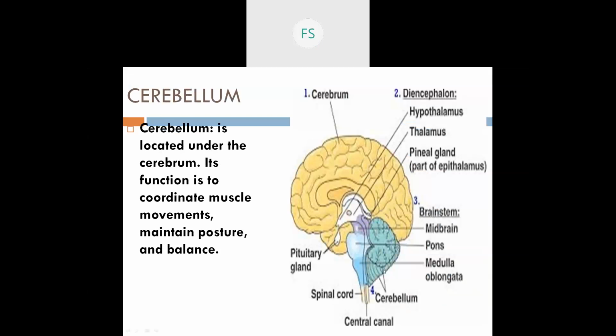Next is the cerebellum, this one, the last part. Okay, and this cerebellum is located where? It is located under your cerebrum. This is your cerebrum, so just below it is where it is situated. And the function of the cerebellum is what? The function of the cerebellum is that it helps coordinate muscle movements.